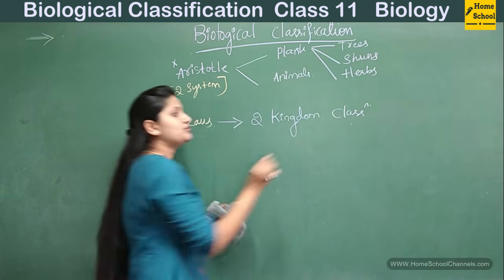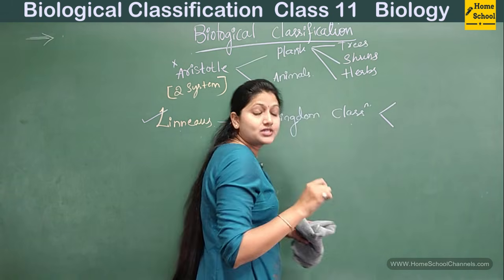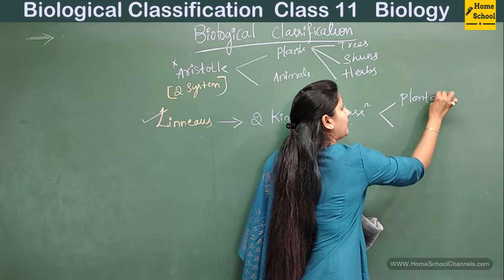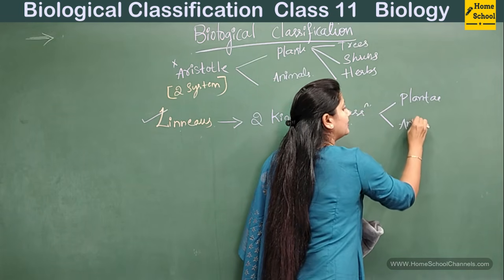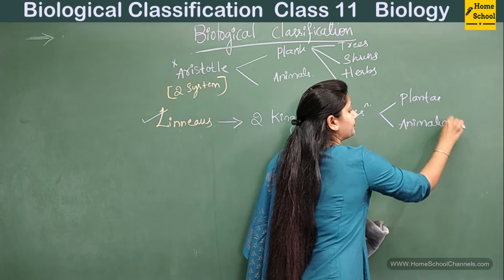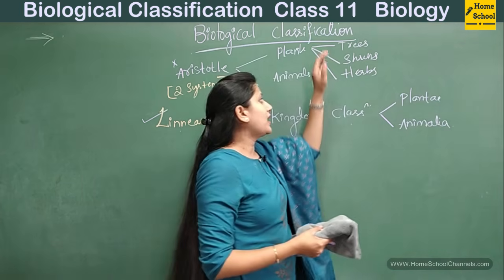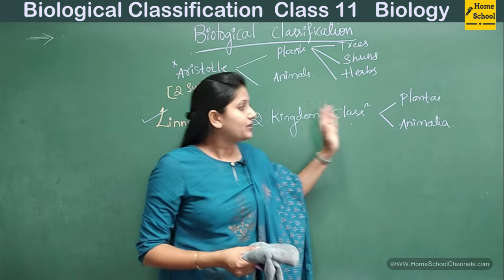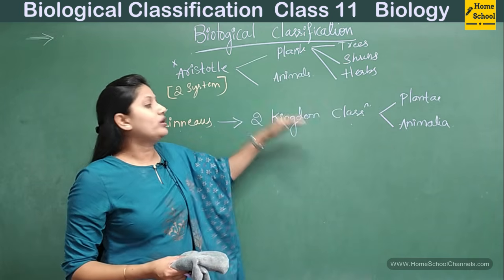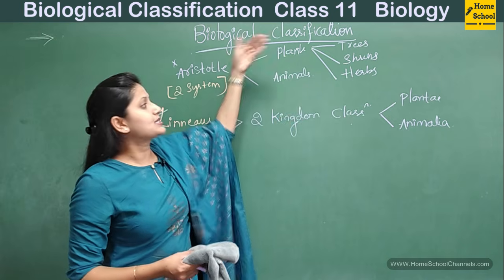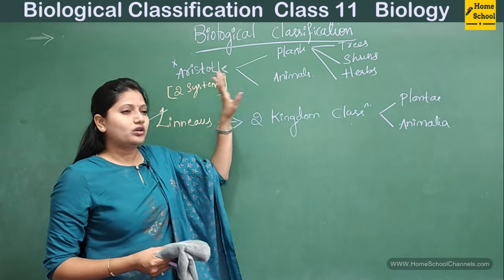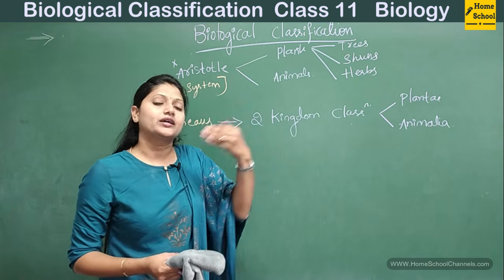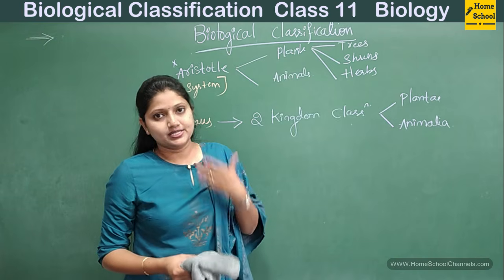And the two kingdoms he gave were again Plantae and Animalia. Even in the case of Linnaeus it was Plantae and Animalia, but here more characters were considered compared to Aristotle, who had taken only superficial characteristics.